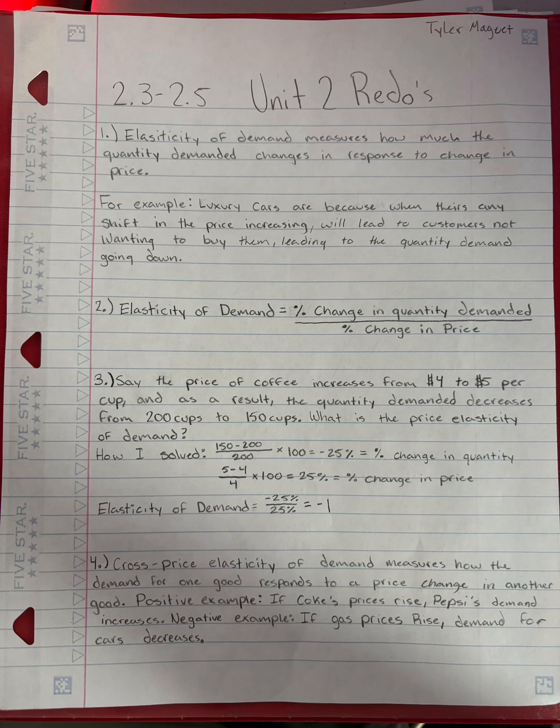Question 4. Cross-price elasticity of demand measures how the demand for one good responds to the price change in another good. A positive example would be if Coke's prices rise, that means Pepsi's demand would increase. And a negative example is if gas prices rise, demand for cars decreases.